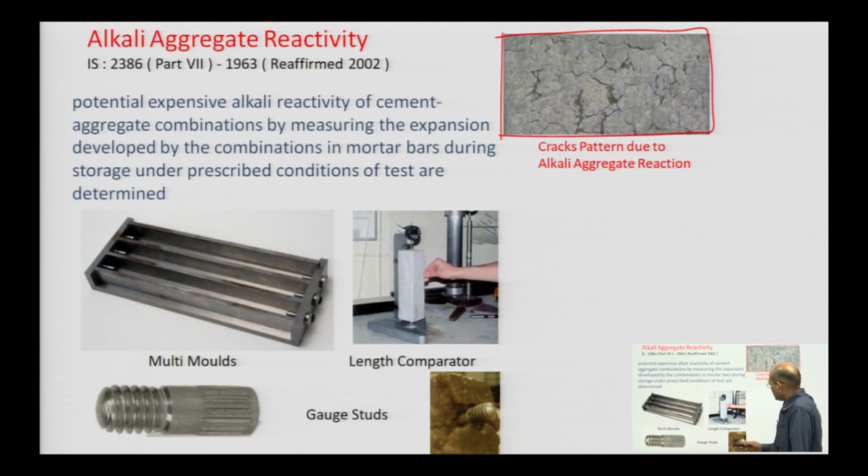There is also a gauge stud, and you can see the shape of the stud here. In the mold you have to fix this stud, and this is the fixed stud you can observe here.